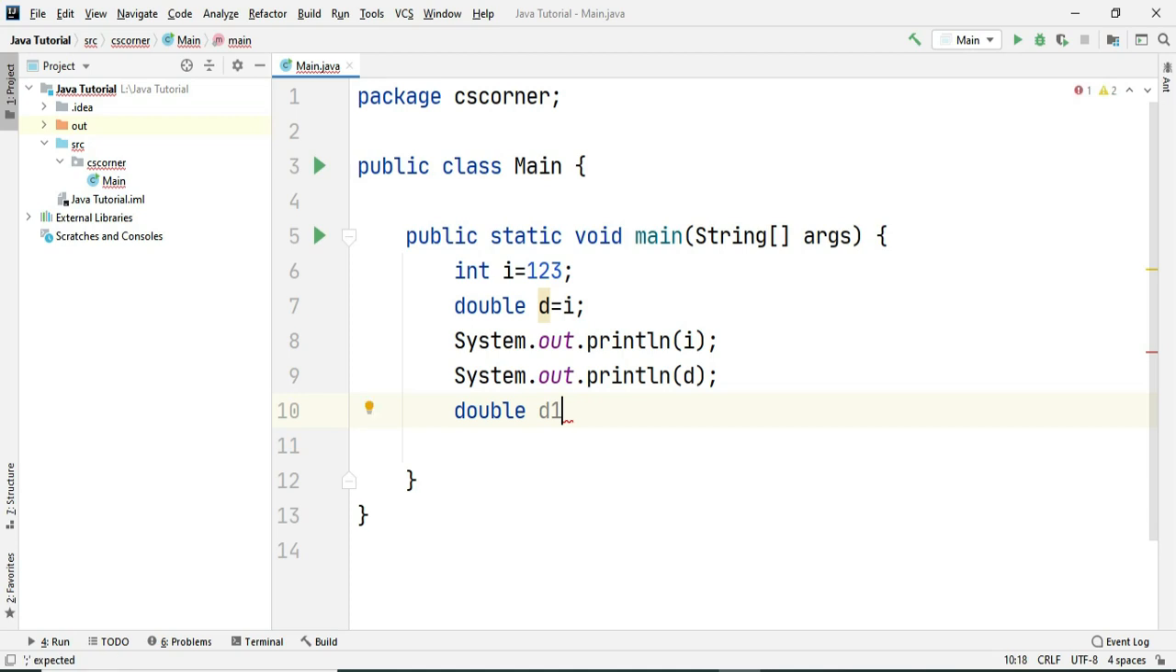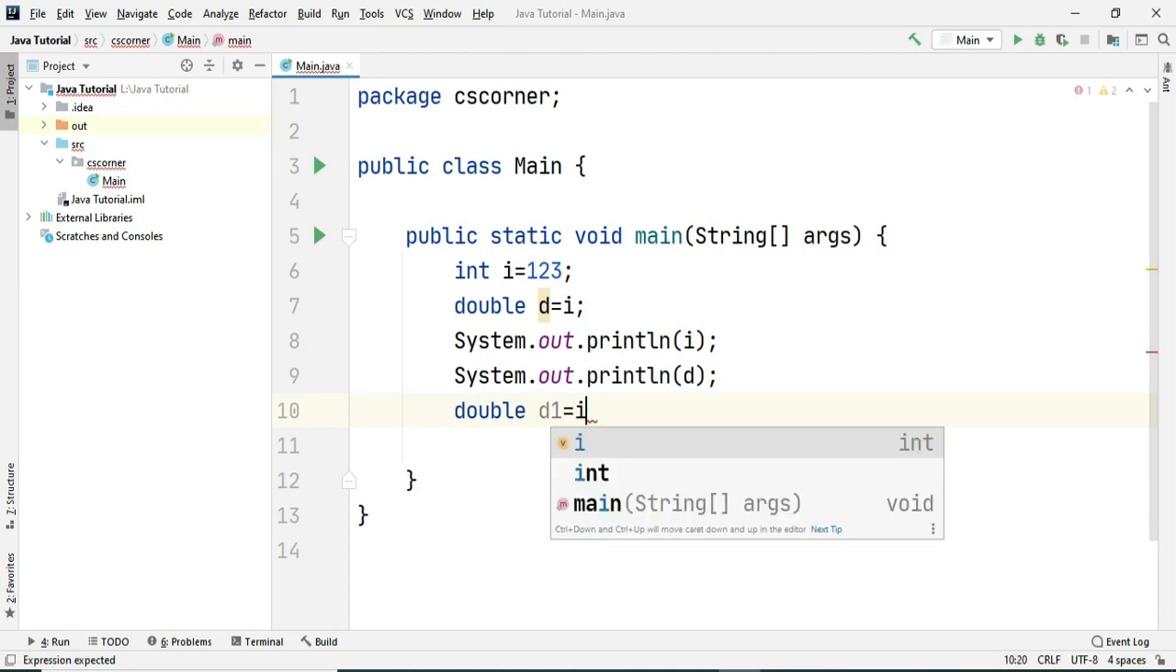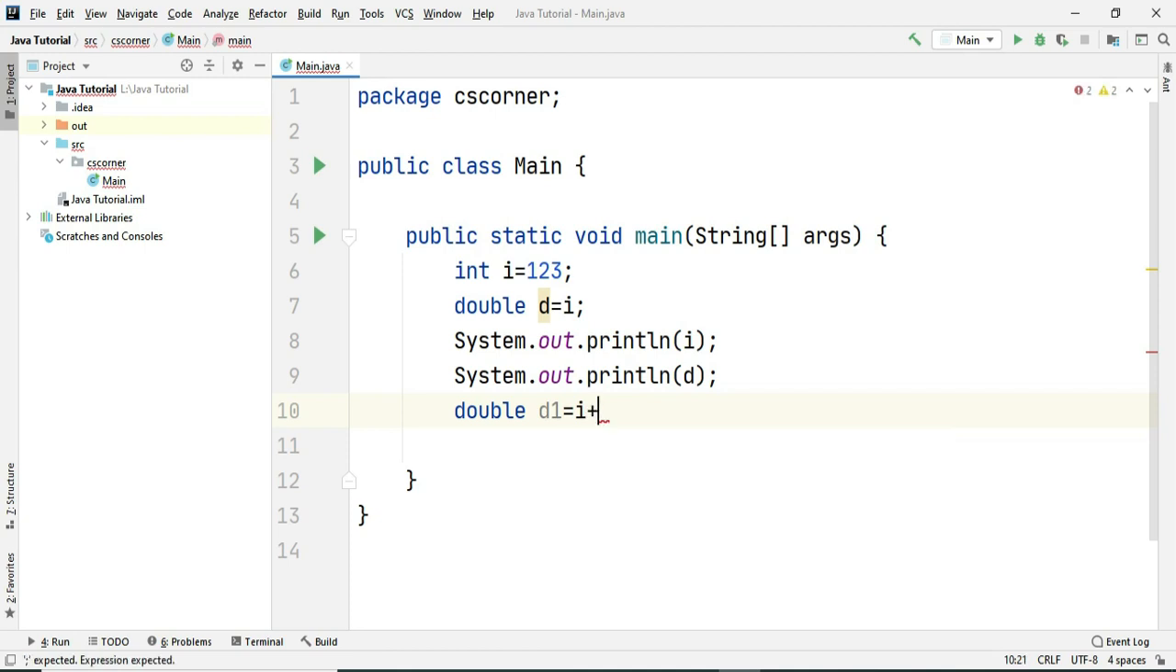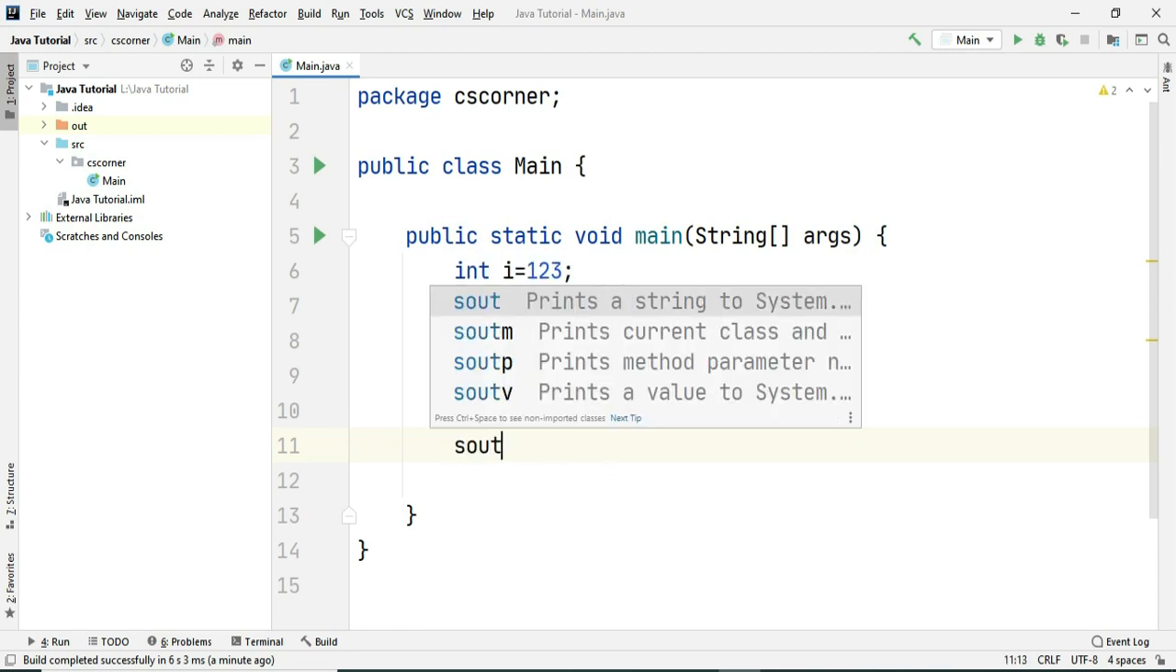Okay, so I'm creating one more variable of type double, and in that I'm assigning the value of I, and I'm adding some double or decimal value to it. So if I'm adding a decimal value to any integer, automatically Java will take care of that. So let me print this value.